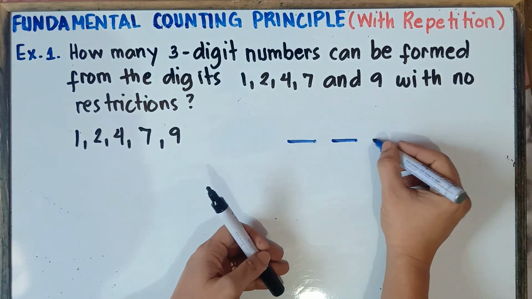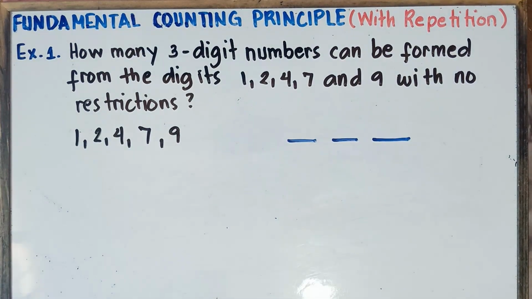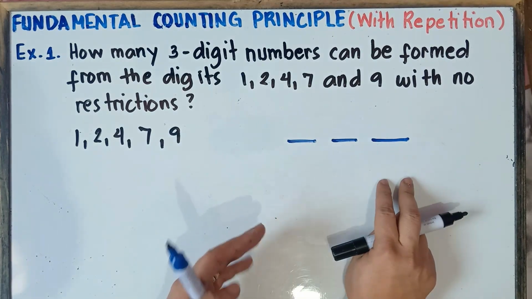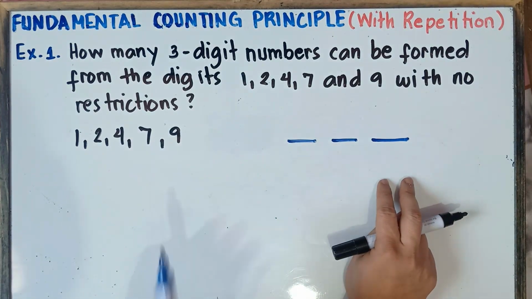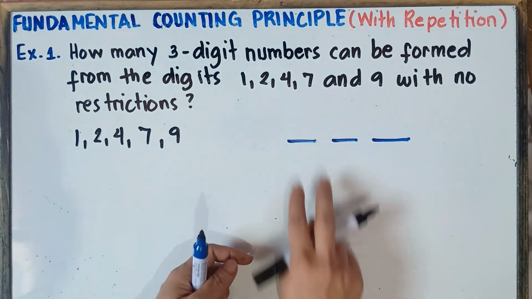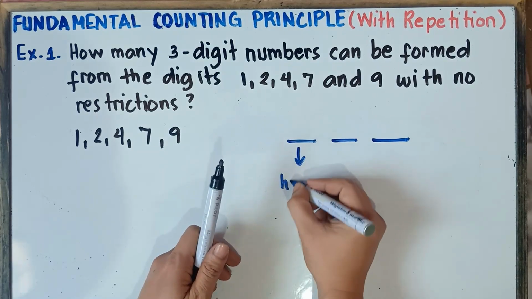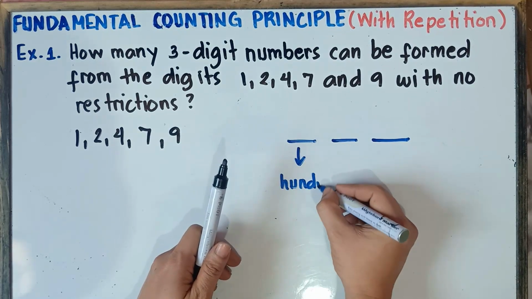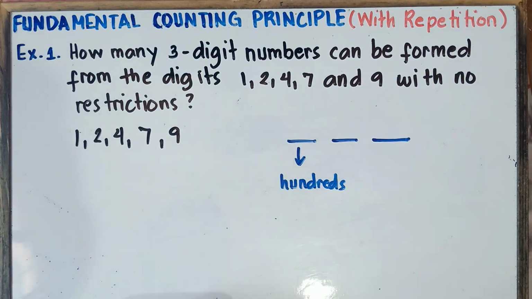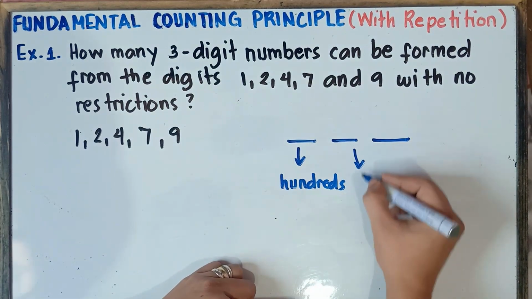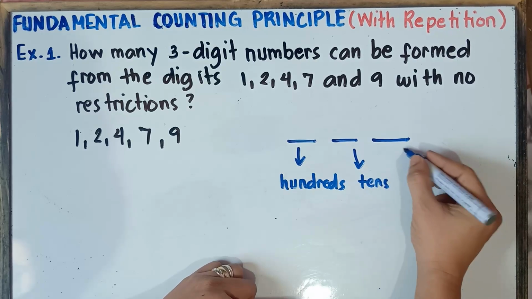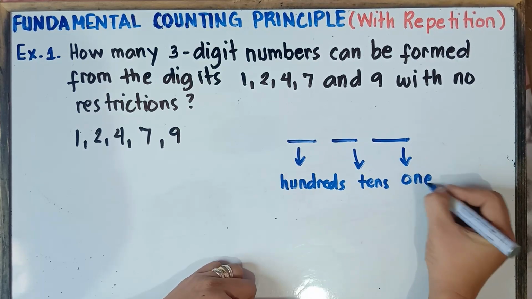It is important to know the place values, which I hope you still remember from your elementary years. The first number is hundreds, the second is tens, and the last is ones.